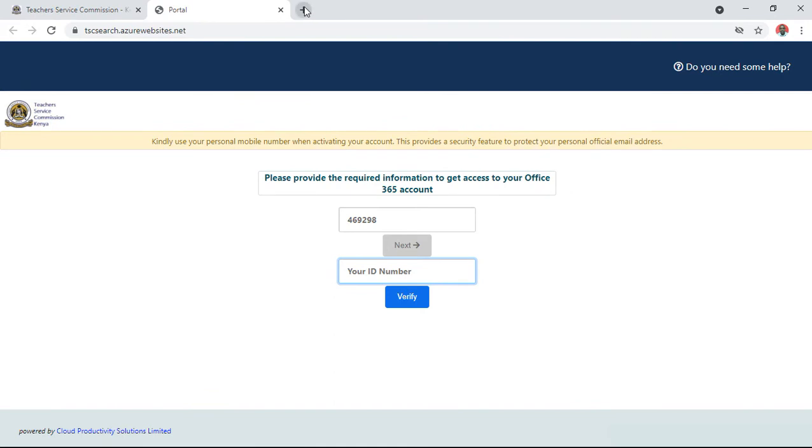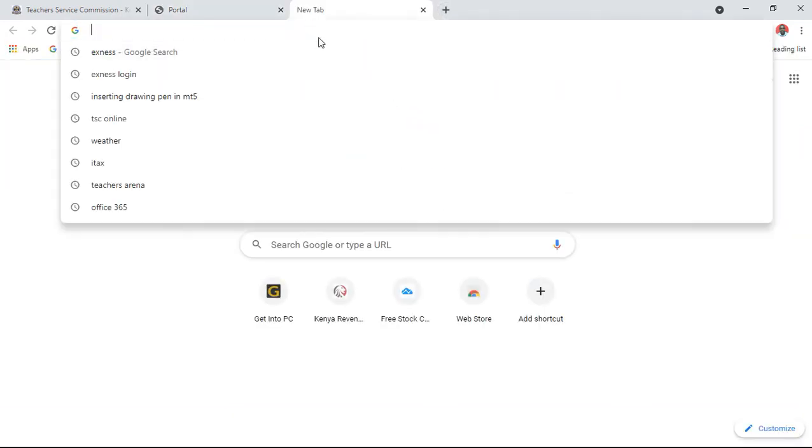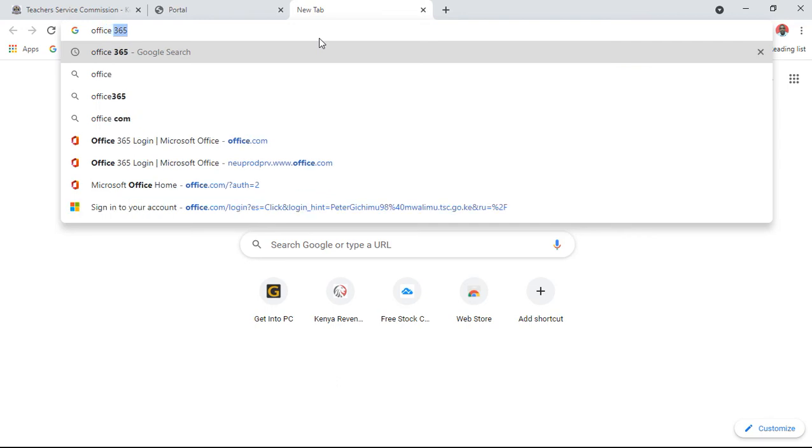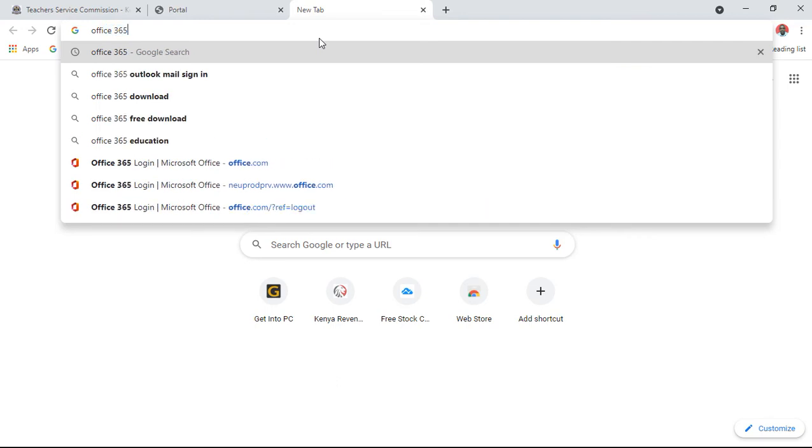Once it is generated, there is a place where you can copy. There will be a button at the end here where you can copy. If you press it, it will be copied. Another one here also, if you press it, it will be copied. If you start by copying the email first, then you go back to your browser and type Office 365. You can even write the email somewhere and the password somewhere.